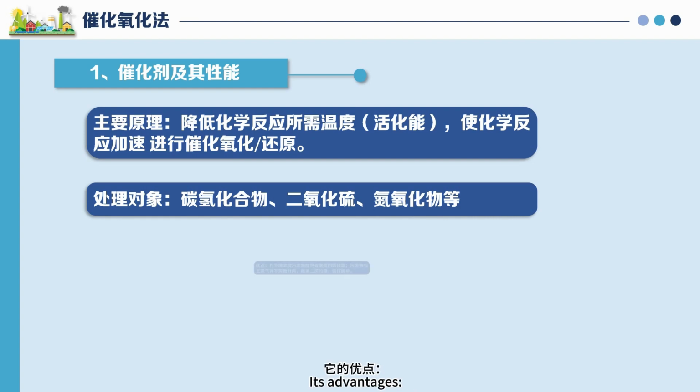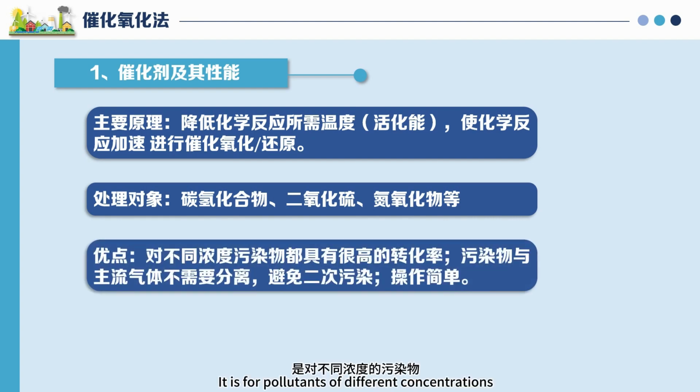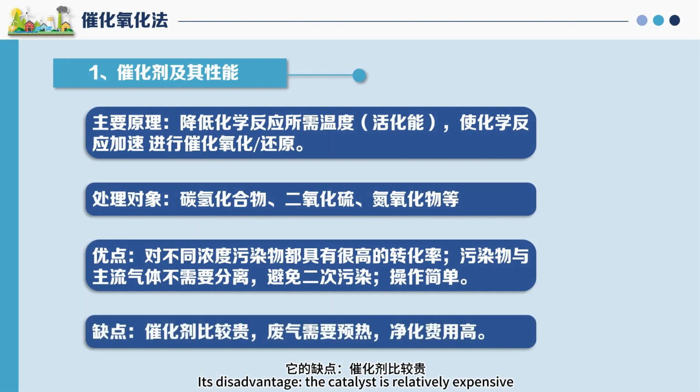Its advantages: for pollutants of different concentrations, it has a high conversion rate. Pollutants and mainstream gases do not need to be separated, avoiding secondary pollution. Easy to operate. Its disadvantages: the catalyst is relatively expensive, the exhaust gas needs preheating, and the purification cost is relatively high.